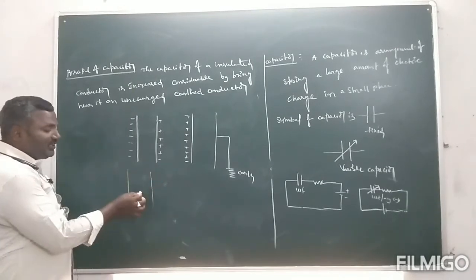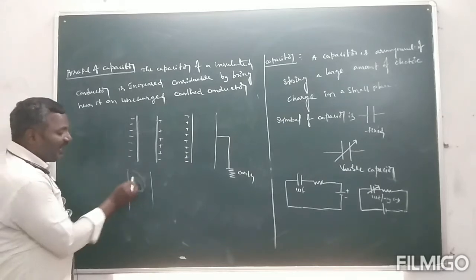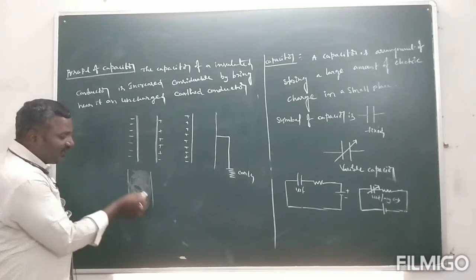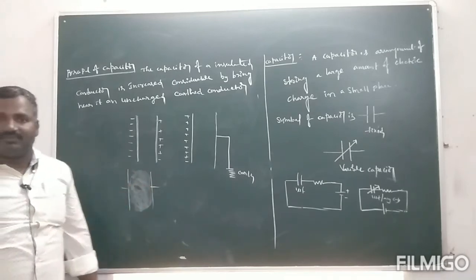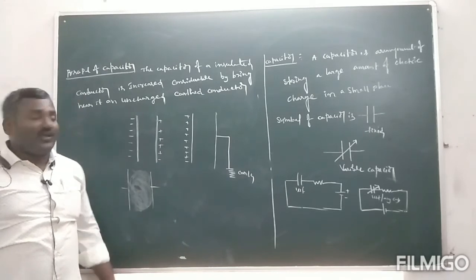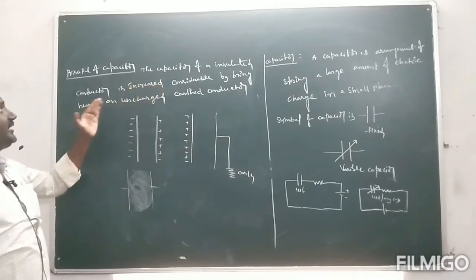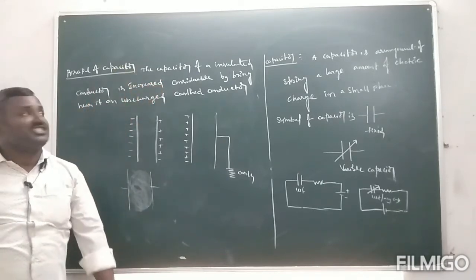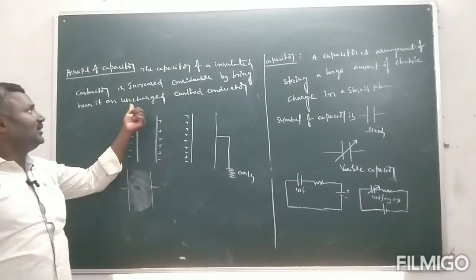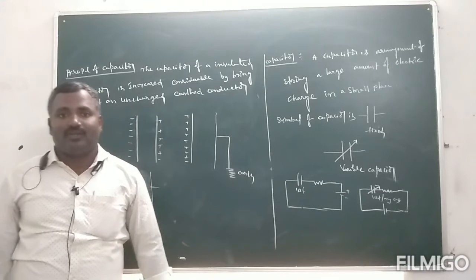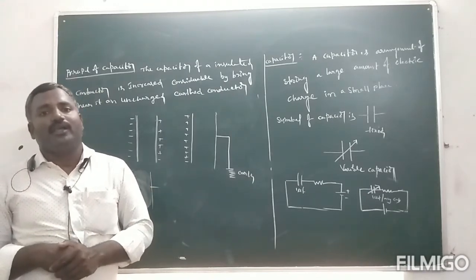So with these two conductors separated by a distance and some dielectric substance between them, this arrangement is said to be a capacitor. So the capacity of an insulated conductor is increased considerably by bringing near it an uncharged earthed conductor. So this is the principle of a capacitor.